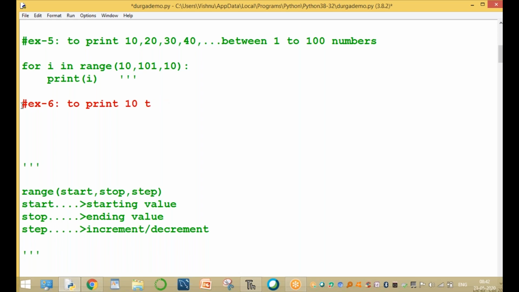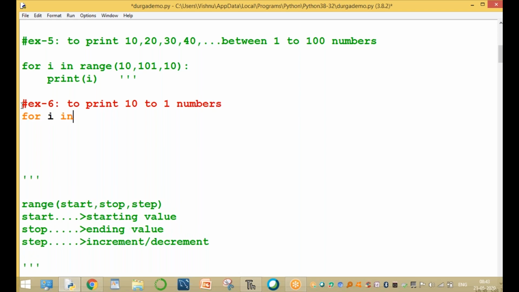10 to 1 numbers. What are 10 to 1 numbers? For i in range of 10 to 1. Starting value is 10. Ending value is 1, which means 0, up to 0 but not 1. Okay. Now every time decreasing by -1.